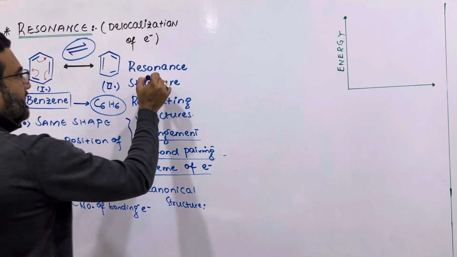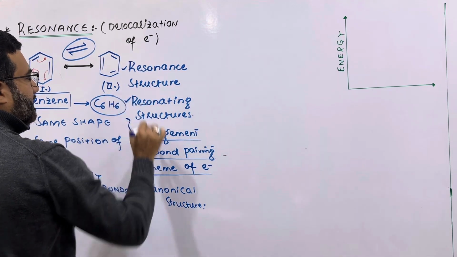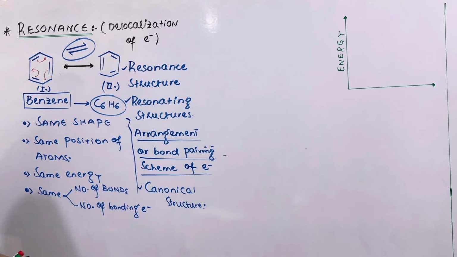So these structures have three names: resonance structures, resonating structures, or canonical structures.